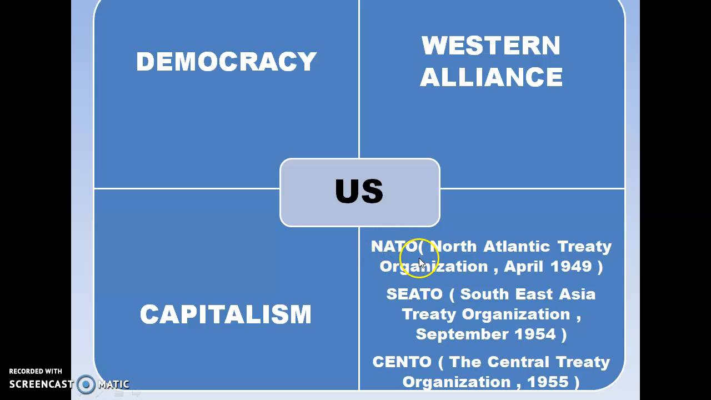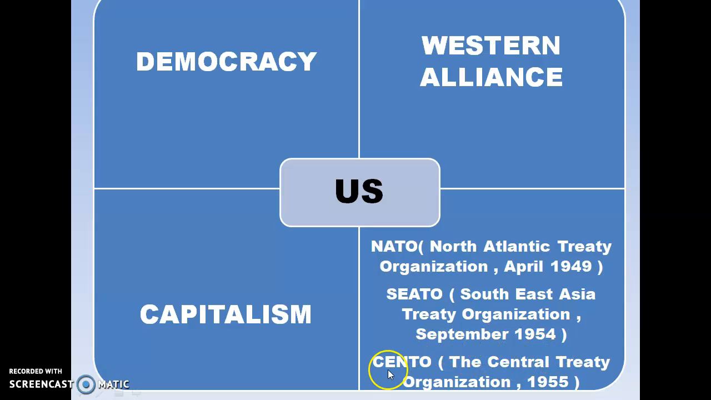They also signed treaties with countries all over the world. The first treaty was signed in April 1949. You have to remember this date. That is called NATO, the North Atlantic Treaty Organization. You have to know the full form. Then there is SEATO, the Southeast Asia Treaty Organization, which was signed in December 1954.